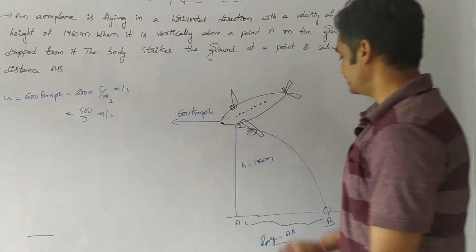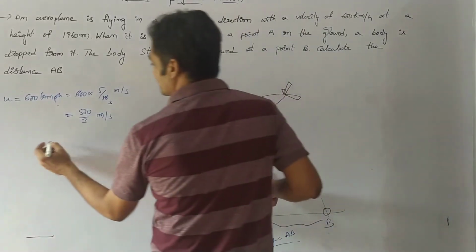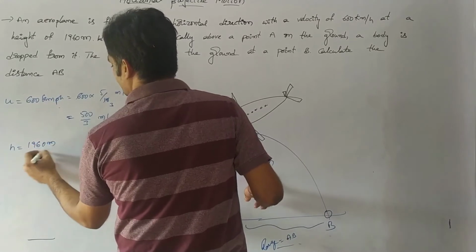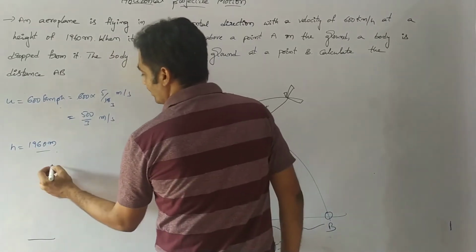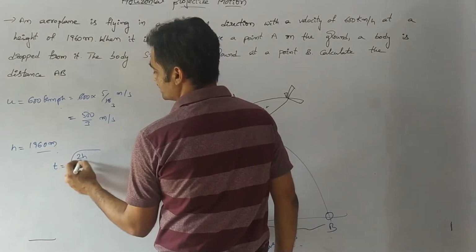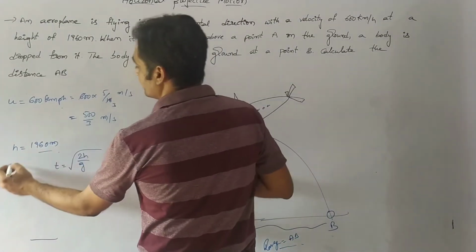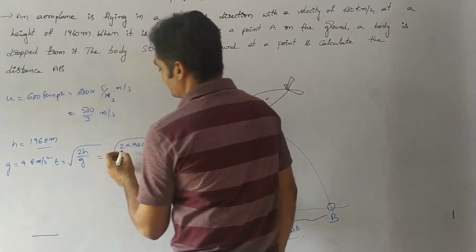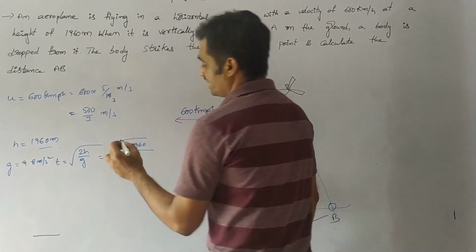Whereas height of this aeroplane is h equal to 1960 meter. As we know, the time of flight of the body is given as t equals under root of 2h by g, where the value of g is 9.8 meter per second square.